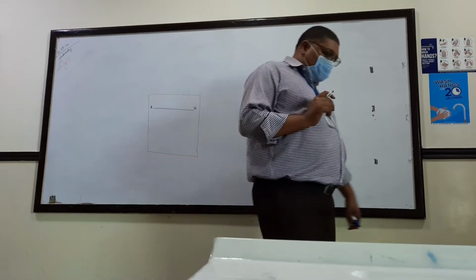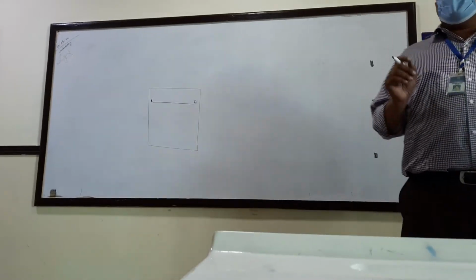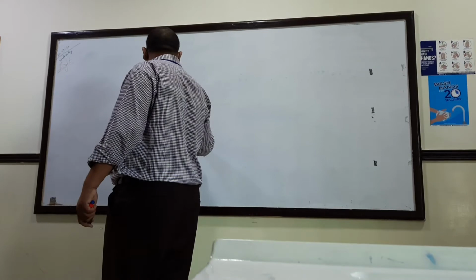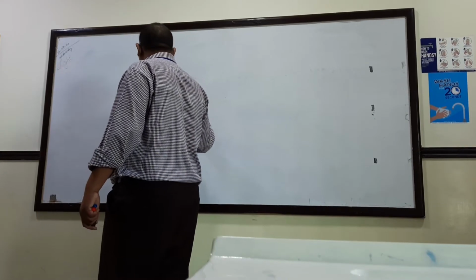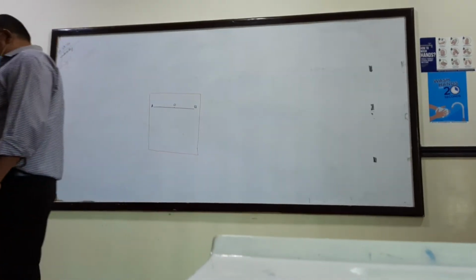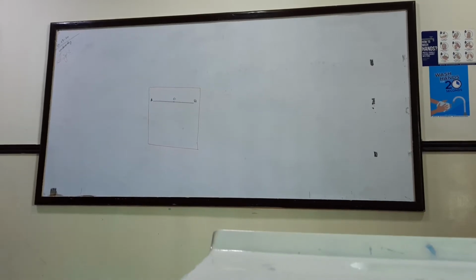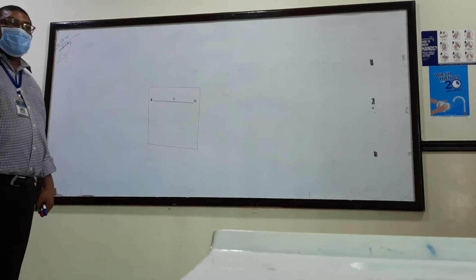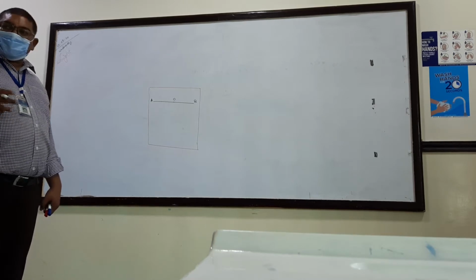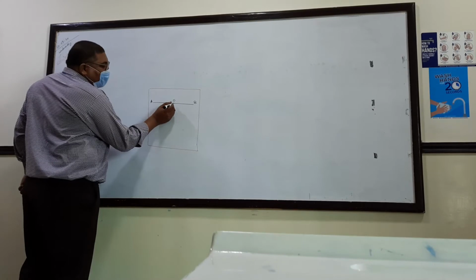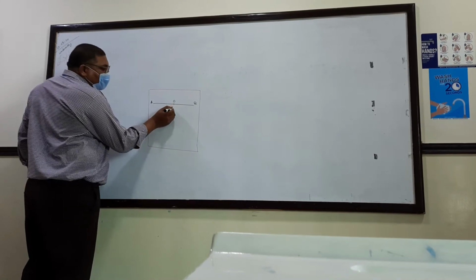Then mark the midpoint of this line. Let me call it O. Then with the help of the protractor, make a 90-degree angle with the AB line.